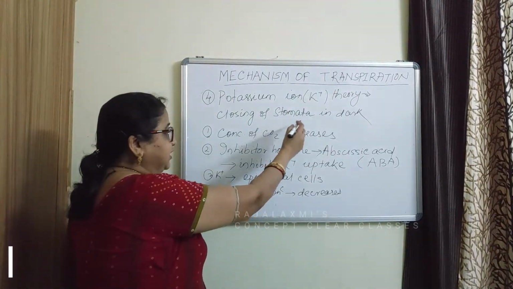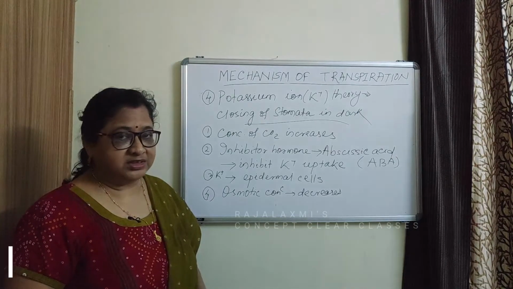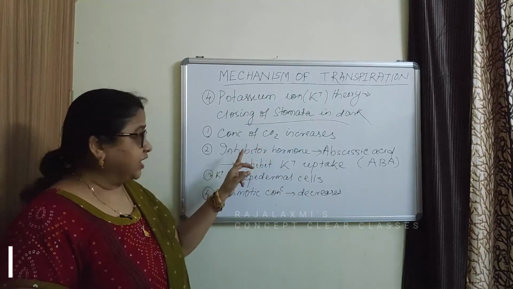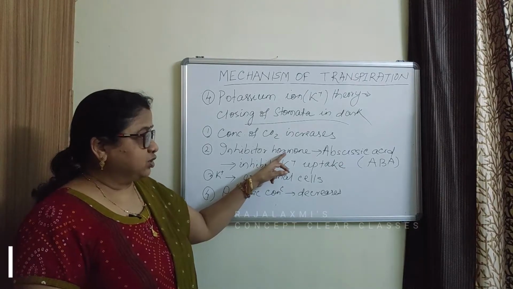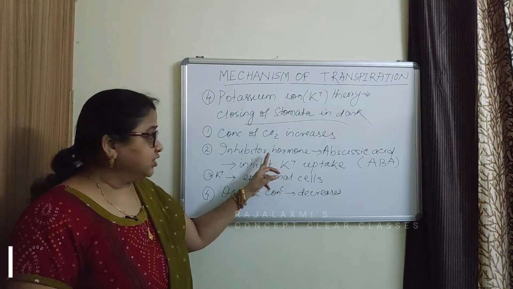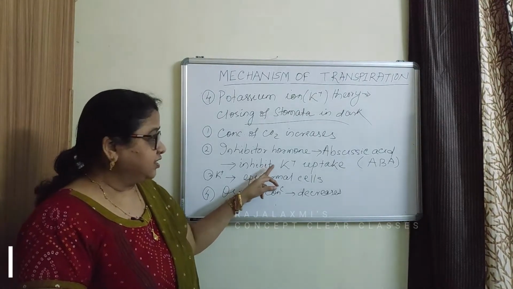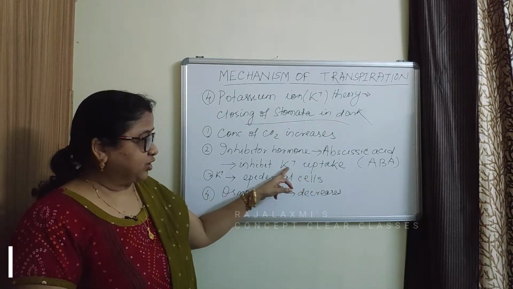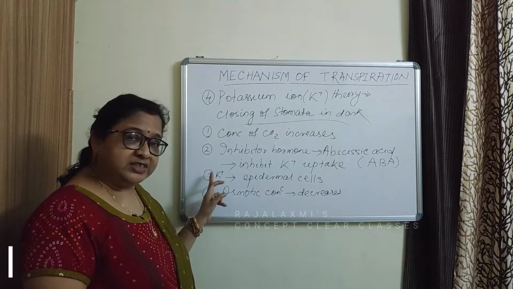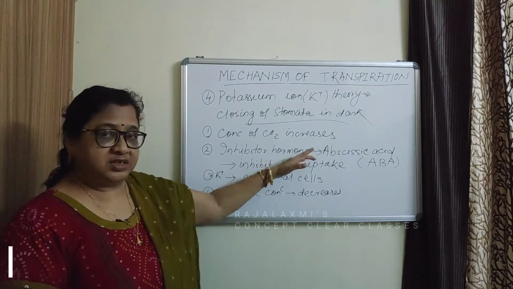Then closing of stomata in dark. In dark, the concentration of carbon dioxide increases because it is not used in photosynthesis. So, in presence of carbon dioxide, an inhibitor hormone that is known as abscisic acid functions. This abscisic acid inhibits, means checks or stops, the potassium ion uptake or absorption into the guard cell. Further, the potassium ion present in the guard cell is transported back to the epidermal cell due to the action of abscisic acid.